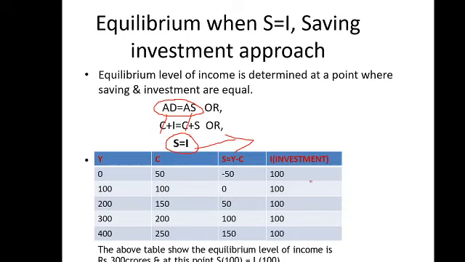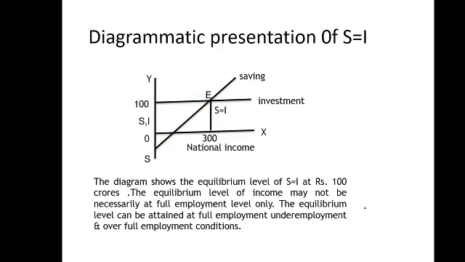So how the determination of income and employment will take place with this approach, we can see by the schedule and diagram. This is the schedule. Income is given, consumption is also given, because this is the autonomous consumption of 50. This is the saving, and I is autonomous. So this is the schedule of the S and I approach. Now we have to convert it into a diagram. This is the simple diagram. S is equal to I here.